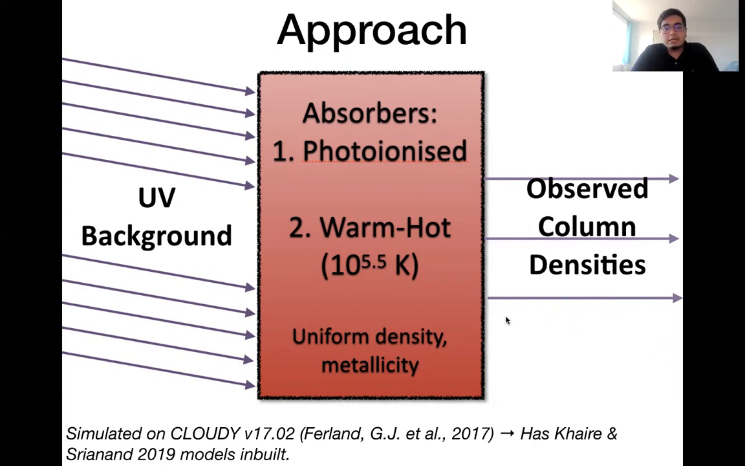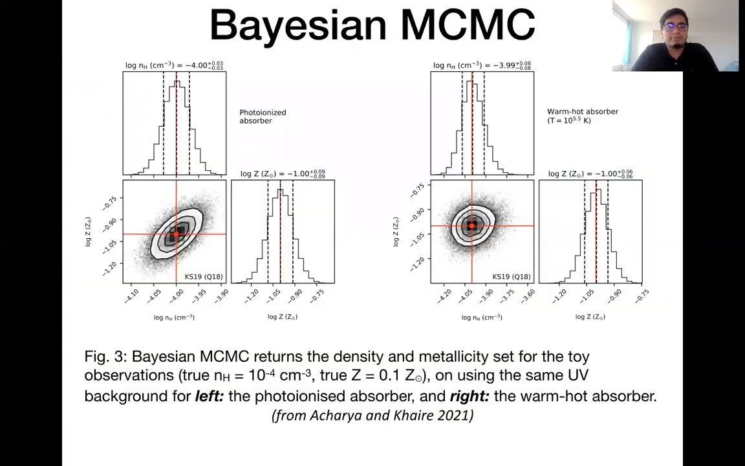Now, we run a grid over density and metallicity for all the different UV background models and try to best match our observed column density. This will give us a result of what the density and metallicity could be based on the choice of our UV background model. As a sanity check, we use the same UV background model and try to re-obtain our input density and metallicity. And we get it pretty well, as shown here for the photoionized absorber and for the warm-hot absorber.